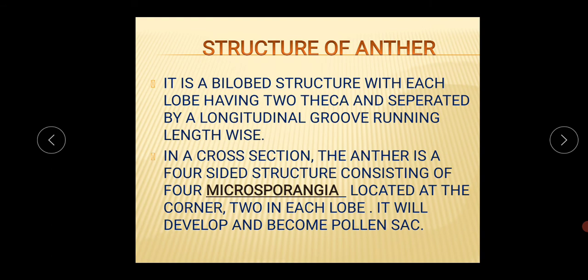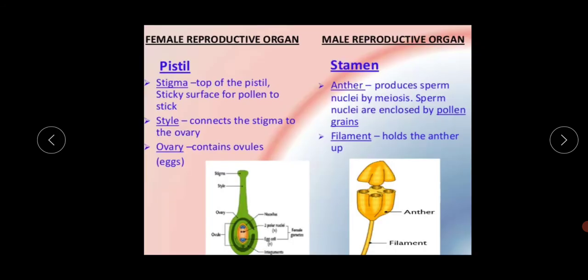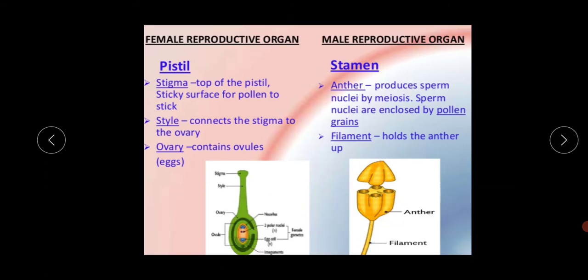Okay, in a cross section, the anther is a 4-sided structure consisting of 4 microsporangia. Just I am showing the picture. Look at the structure. This is the cross section of the anther, and it has total 4 sides: 1, 2, 3 and 4. I think all of you can see this portion. One anther has total 4 sides.